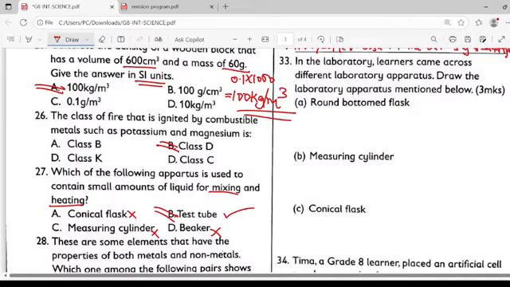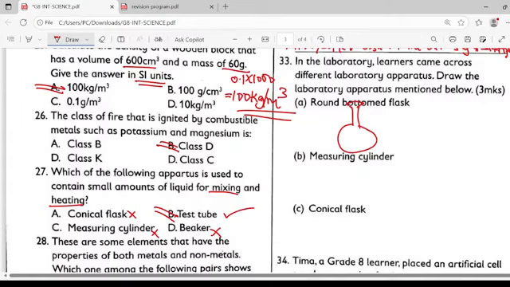That means you should be knowing their shapes. Let's start by looking at what is called the round-bottomed flask. A round-bottomed flask can look like this, and at the bottom is just round like that. That's a round-bottomed flask.